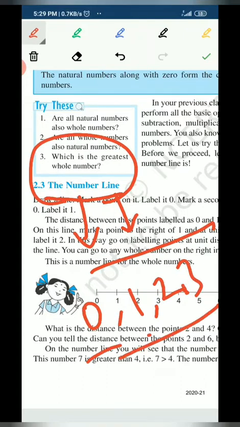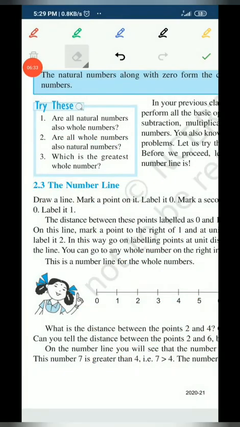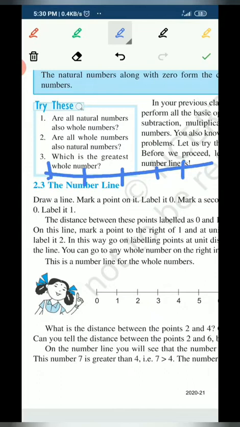So number line is made up of numbers and a line, but how? When we have a straight line like this and we write the numbers with an equal distance between them, then that is known as the number line.